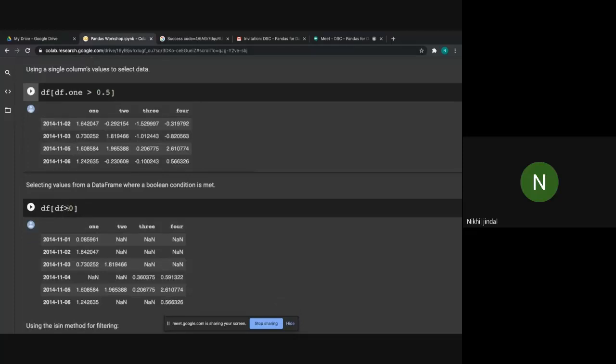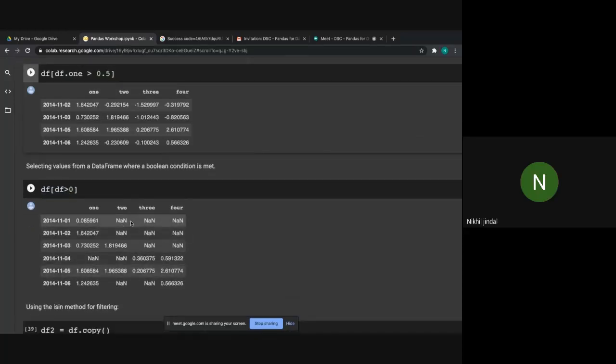Similarly, df greater than 0, so it will consider all the rows and all the columns. Here we have not included just the one column, so it will consider all the rows and all the columns. So as you can see here, suppose we have the column for value 1. For the fourth row, the value in column 1 is less than 0. That's why we have nan.